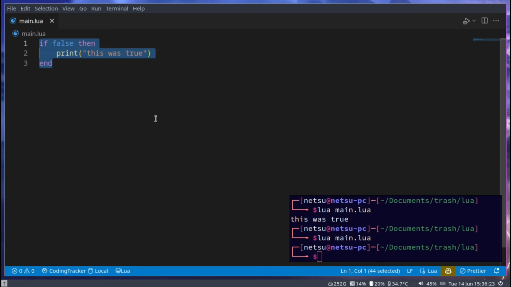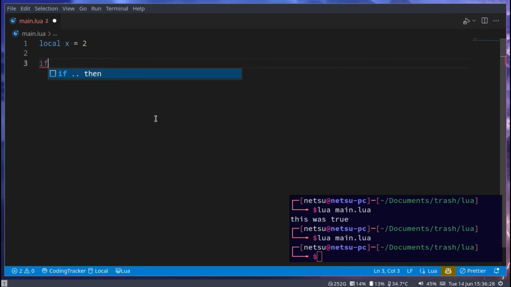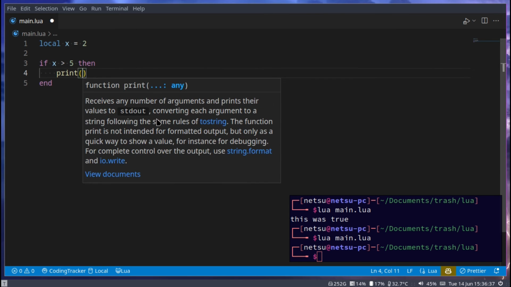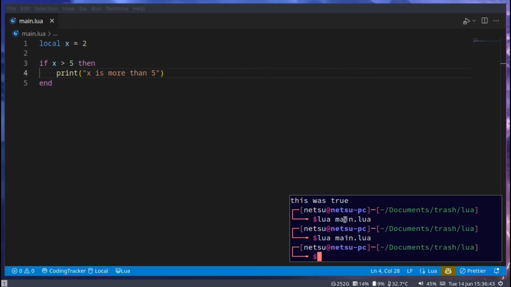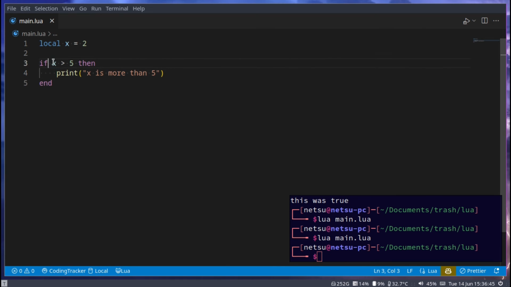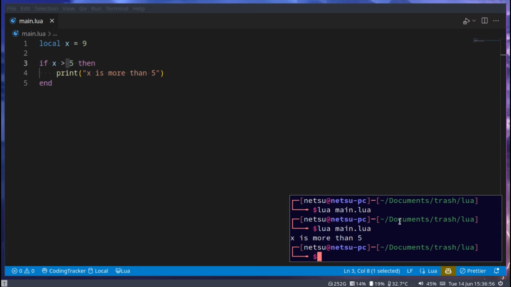For example, let's say local x is equal to 2. And if x, and then this is a cool symbol, is more than, and let's say 5, then print x is more than 5. Run it, and oh, x is not more than 5. So this will not run. But if we were to say x is 9, because x is more than 5, we'll get something out of it.